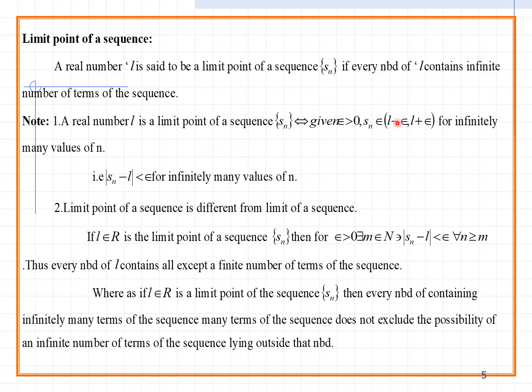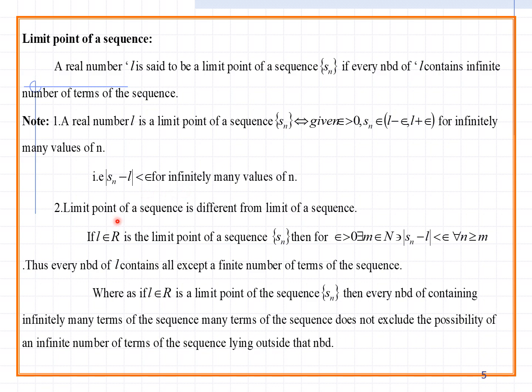For example, if the L value is 1, you can subtract epsilon and at the same time add epsilon, so automatically there are infinitely many values. That is, modulus Sn minus L is less than epsilon for infinitely many values of n.